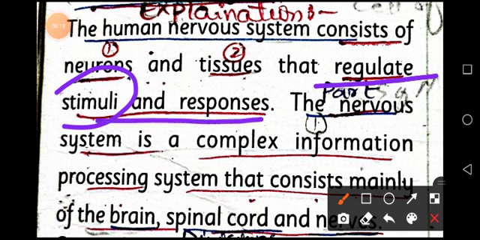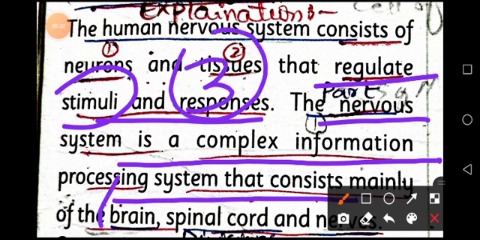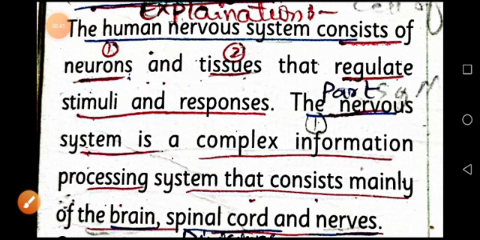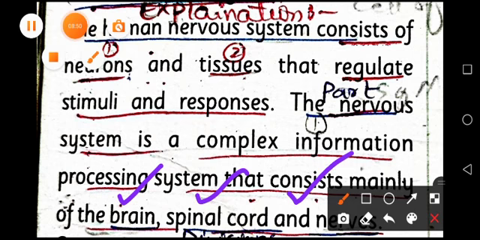Now what are the parts of the nervous system? The nervous system is a complex information processing system that mainly consists of three parts, that is brain, spinal cord and nerves.